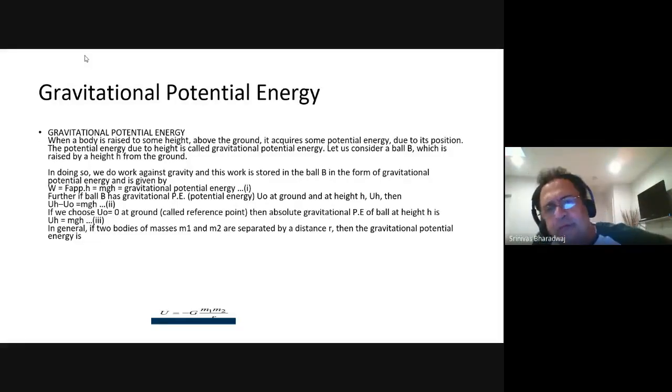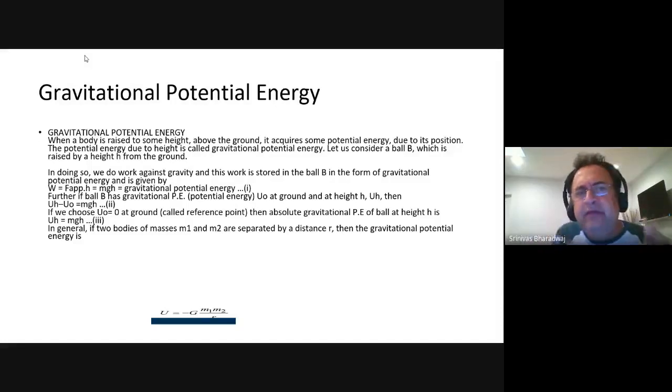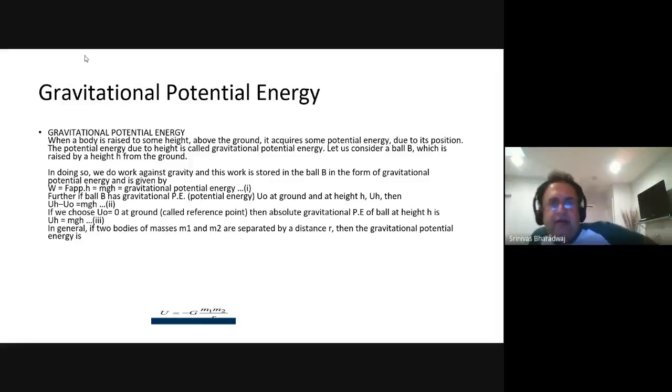So now, how do you look at this gravitational potential energy in the context of a body which is far away, right? You have to understand this idea very clearly. Only then you will be able to solve some of the problems and also understand this material,